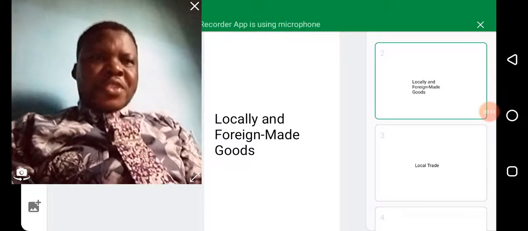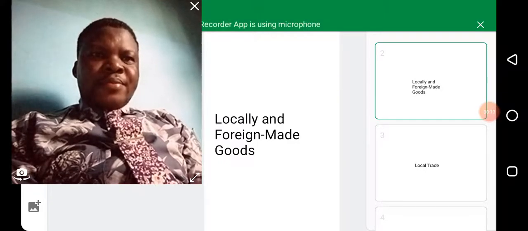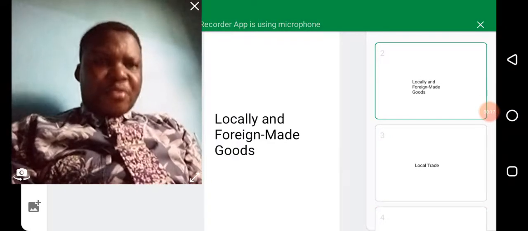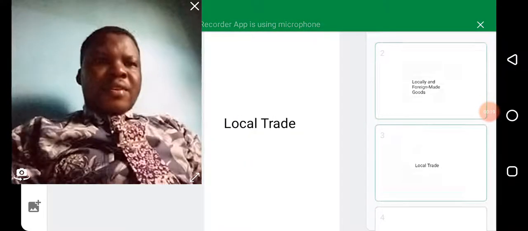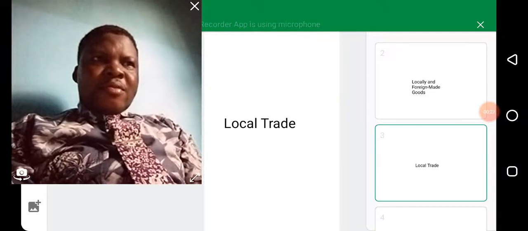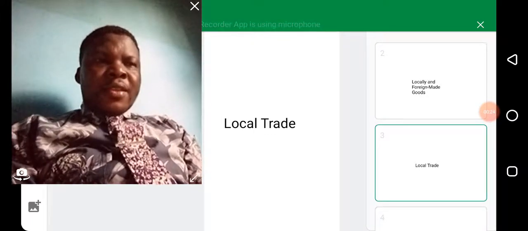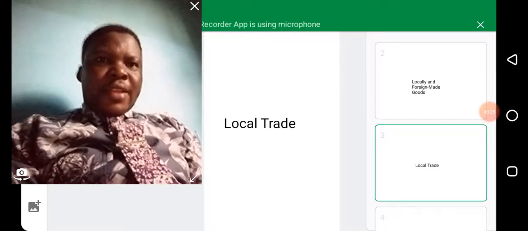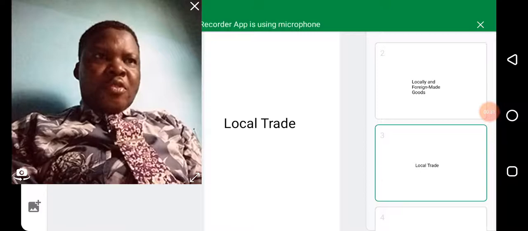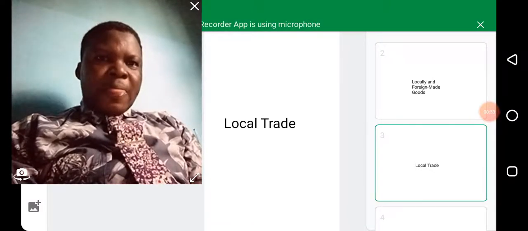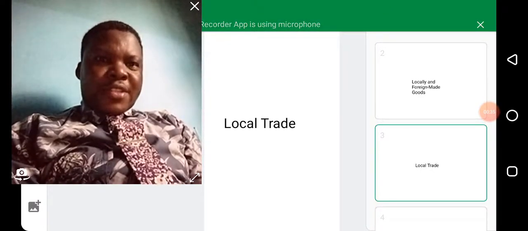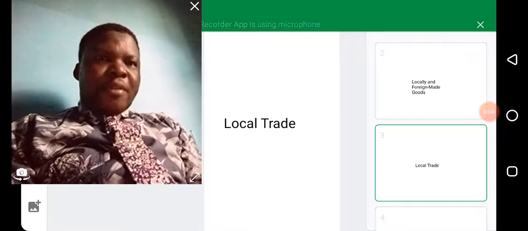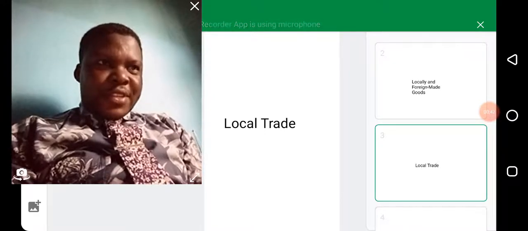Today we are going to discuss locally and foreign made goods. Alright, what is a trade? Trade means selling and buying of goods and services. Now we have local trade and we have international trade. But first, let us look at local trade.